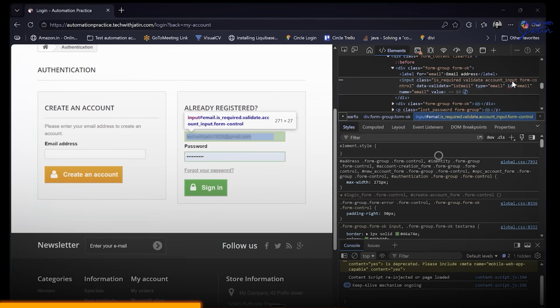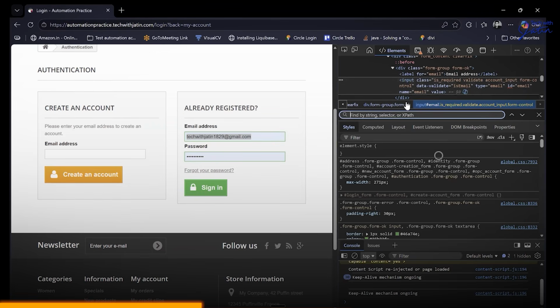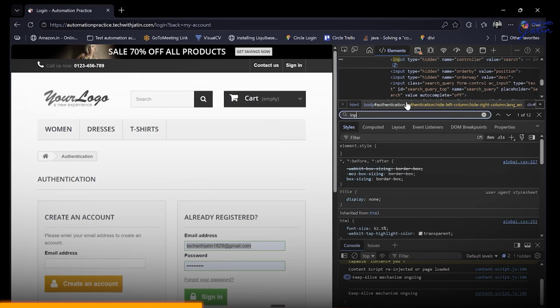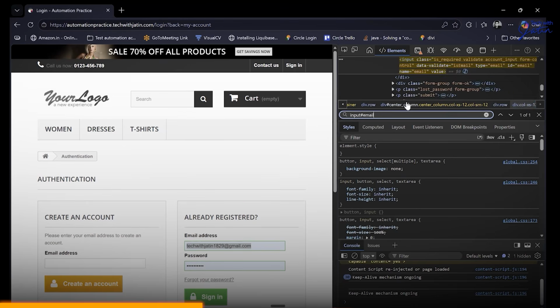So ID is always going to be spoken as a hash with the help of CSS selector. So this is input hash email. If I'm going to do a Control F and I write over here input, find me an input that basically has an ID email.